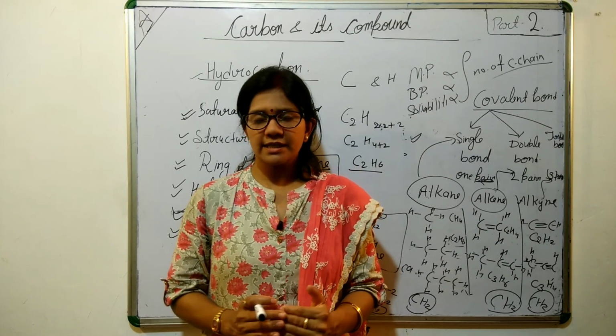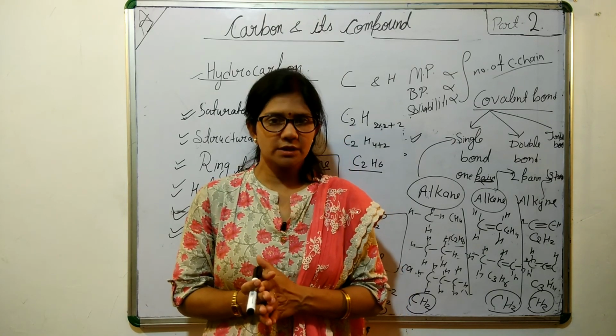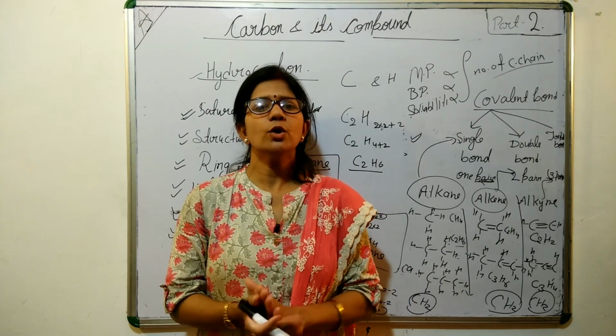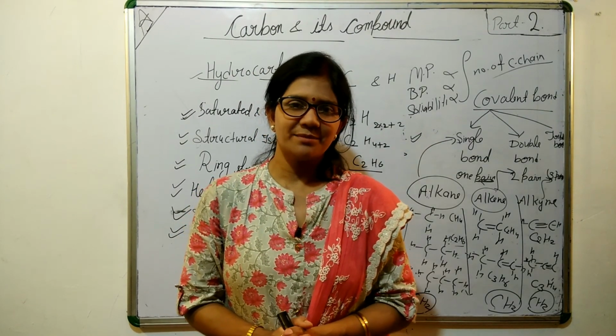So it was the second part. In our next part we will discuss the nomenclature of carbon compounds. I hope this class will help you to understand this chapter. Thank you very much.